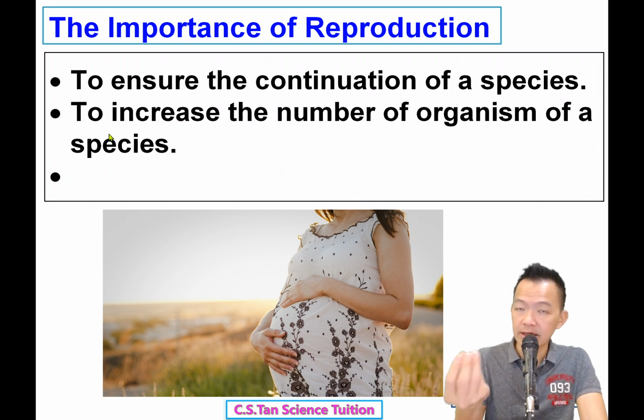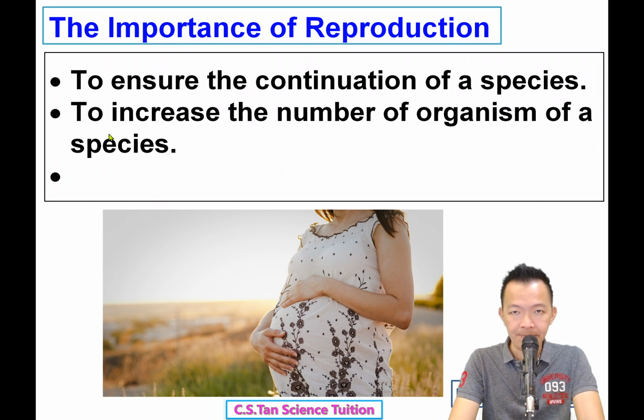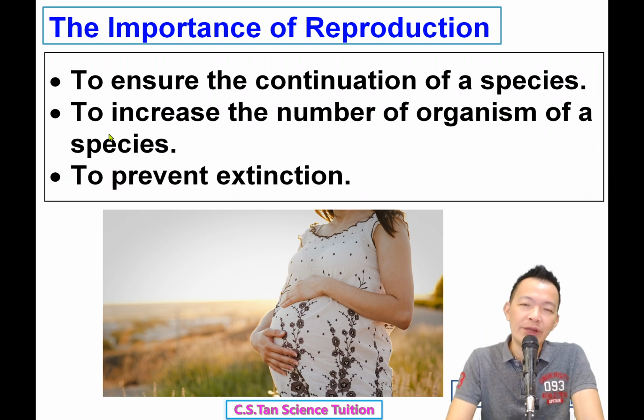Okay, or why we have to increase the number of organisms? To prevent extinction. Okay, so to prevent extinction.